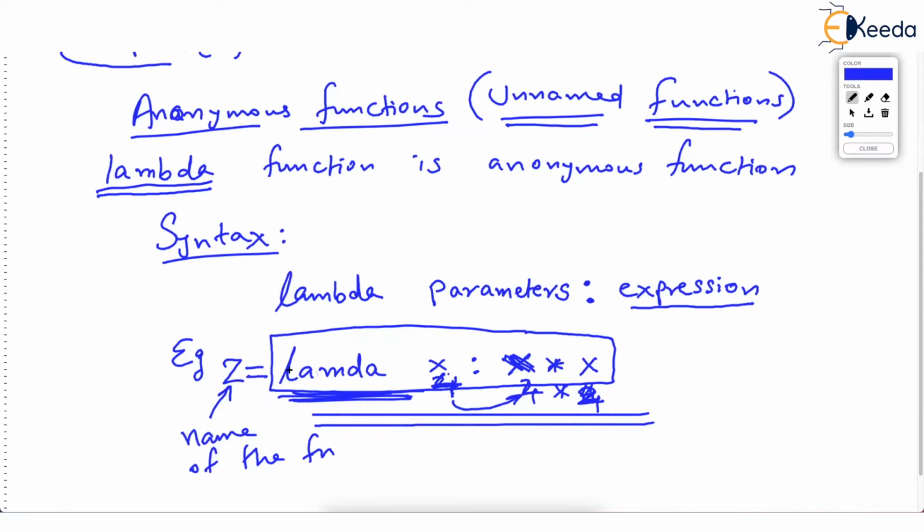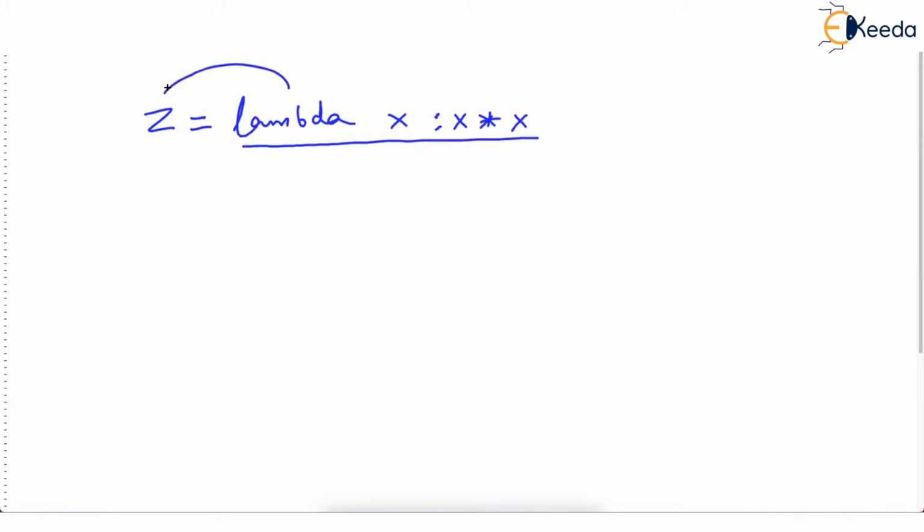So what you have to understand here is, let me go to one more page. Let's define a function z is equal to lambda x colon x multiplied by x. This is an unnamed function. You assign it to z, so this is as good as the name of the function.